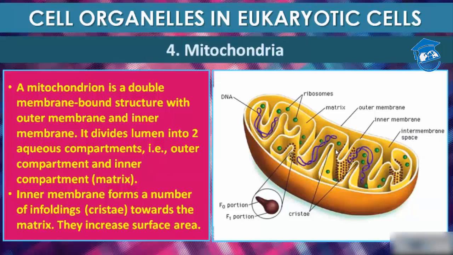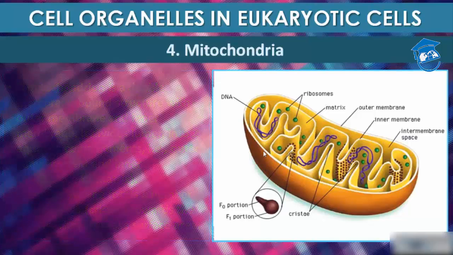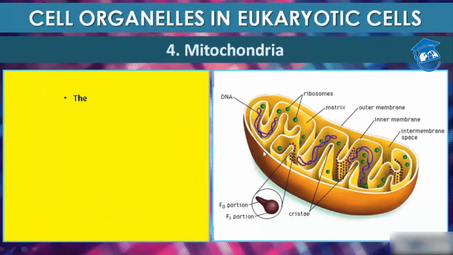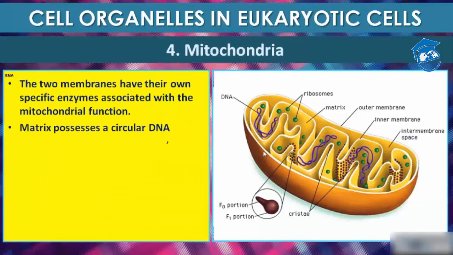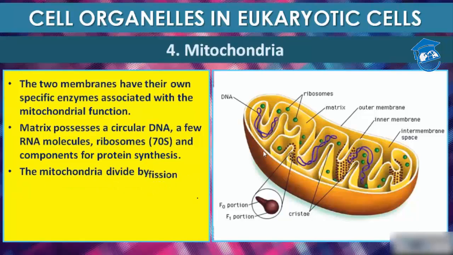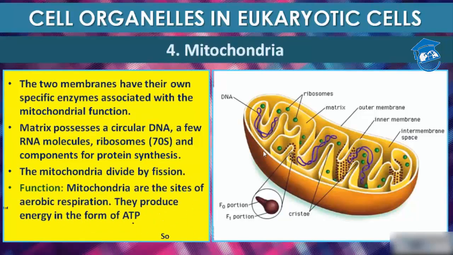Okay, inner membrane folding. See, these are the inner membrane and these are the inner membrane foldings, which we call cristae, towards the matrix, and it increases the surface area. These two membranes have their own specific enzymes which are associated with mitochondrial function.